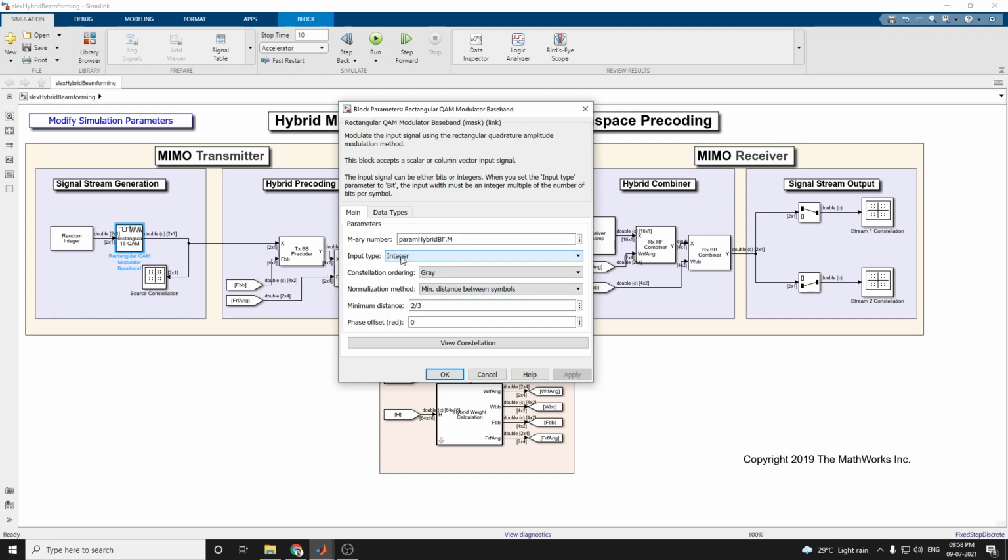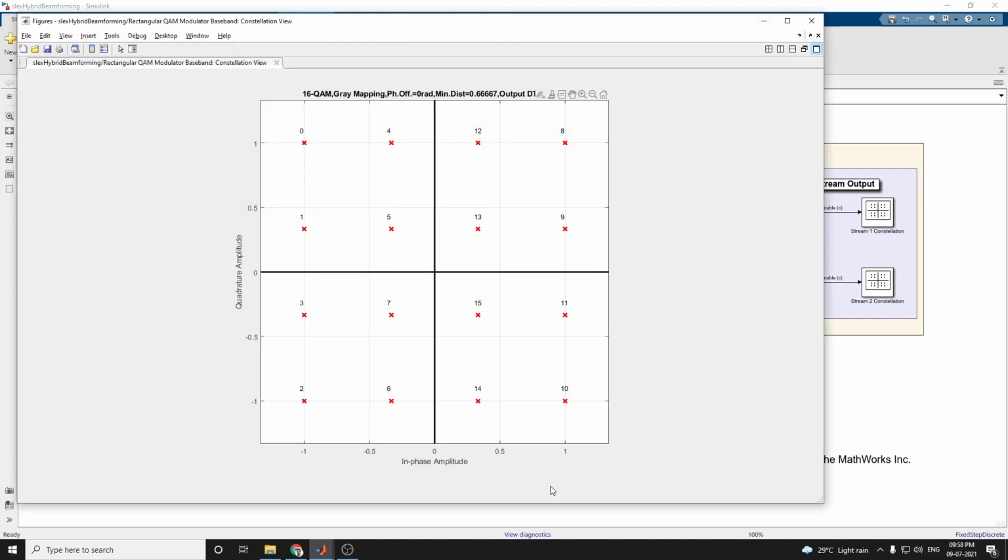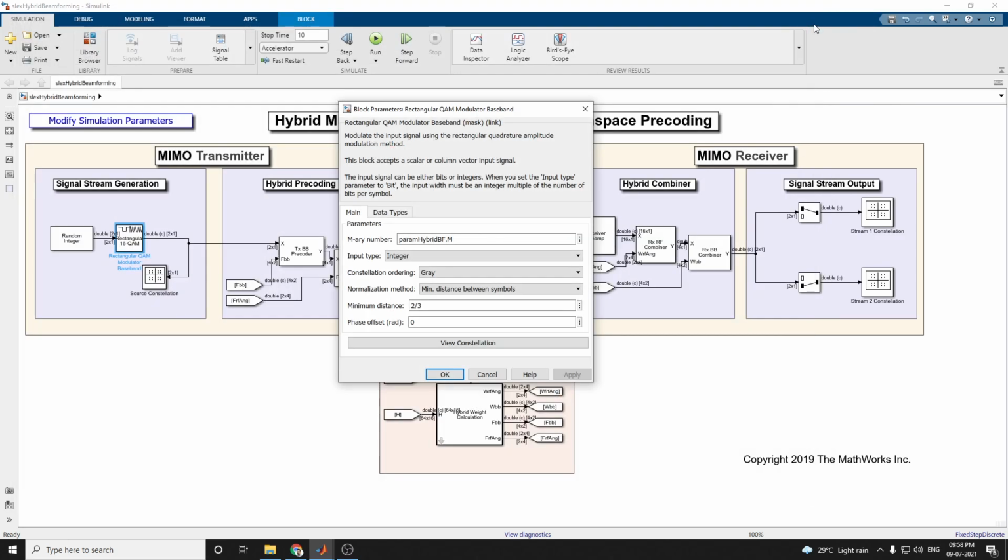There are two options available, and we have selected the integer option. Then there is the constellation order, and all these things you can set. Just after this parameter and input setting, you can view the constellation. This is our constellation, a 16 QAM with gray mapping. These are the input signal streams, shown as in-phase amplitude versus quadrature amplitude in the constellation view.